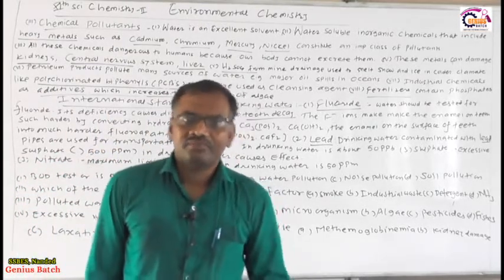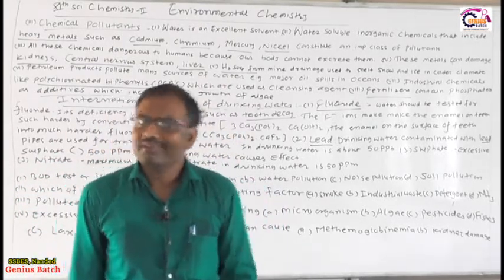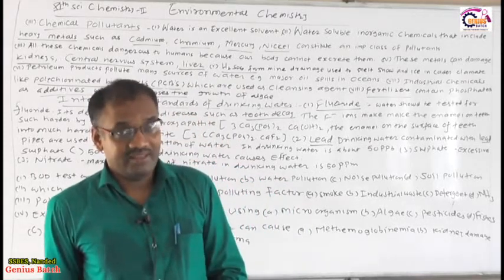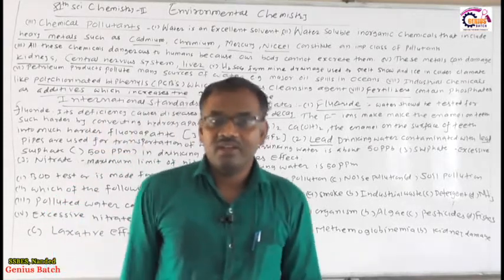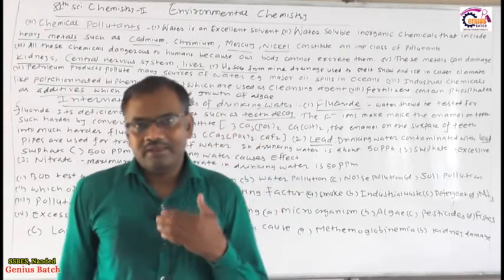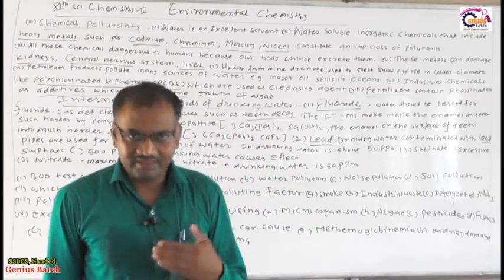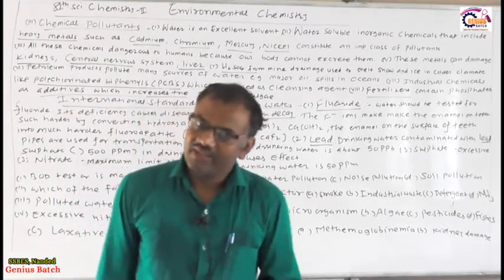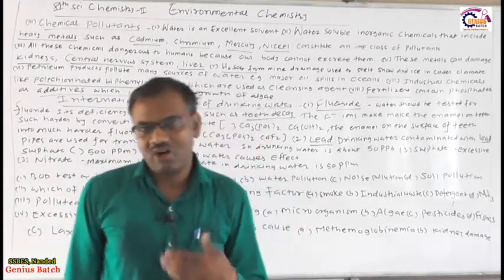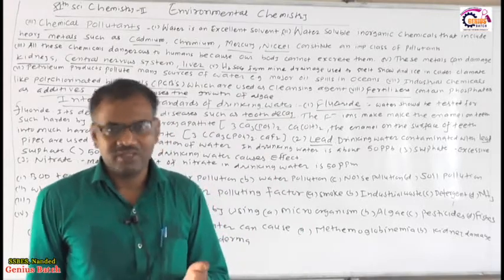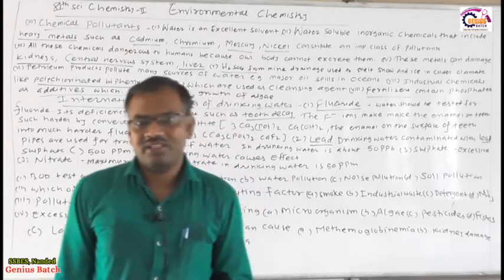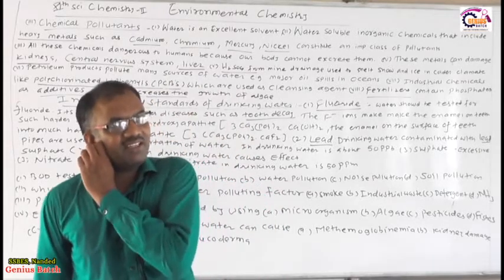It is very important that water be free from all these pollutants, isn't it? So we have to reduce chemical pollutants like heavy metals, that is mercury, nickel or cadmium. We have to reduce the use of fertilizer, because it is used as an additive and increases the algae.